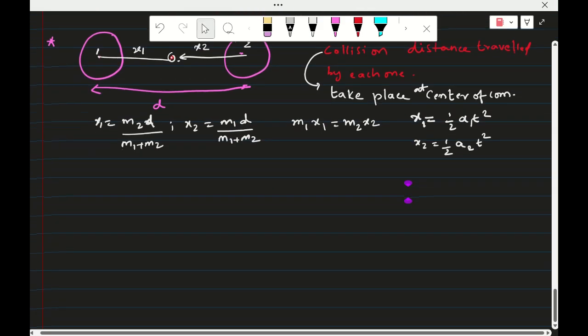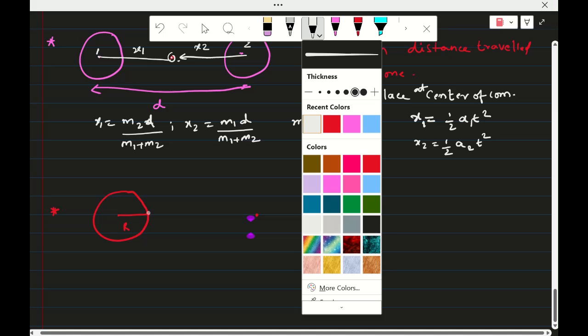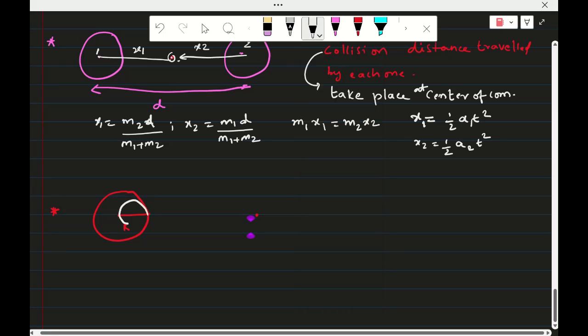So next, coming to another model. There is one sphere of radius r. Here, for example, from this sphere, they are cutting a small mass of radius r by 2 and placing it here, removing the mass.